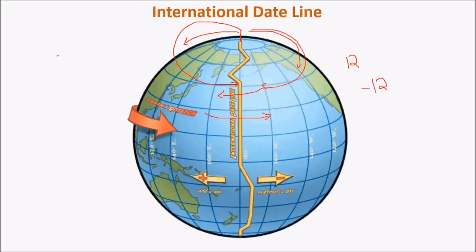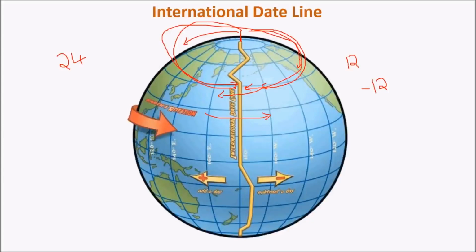Hence there is about a 24-hour difference between a point which is just east of GMT and a point which is just west of GMT. That is, this whole path would take about 24 hours. Hence the time difference between east and west along this date line would be nearly 24 hours.